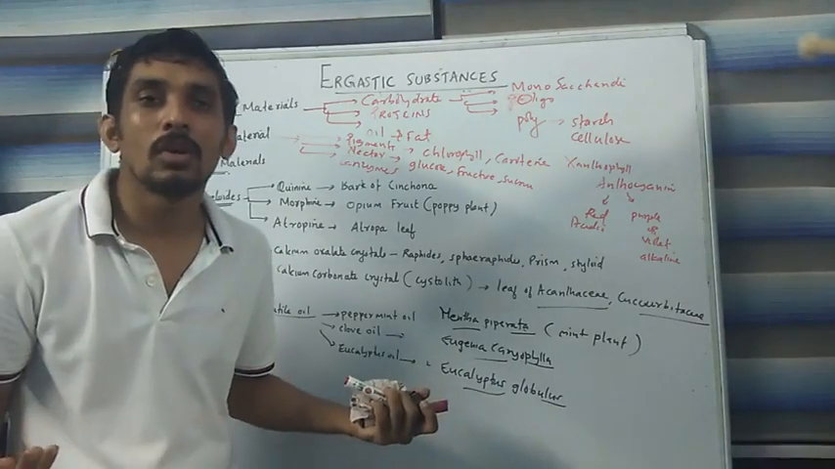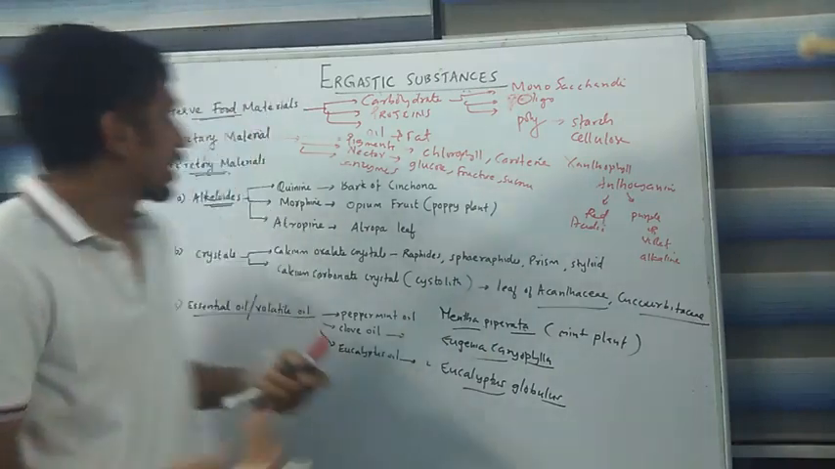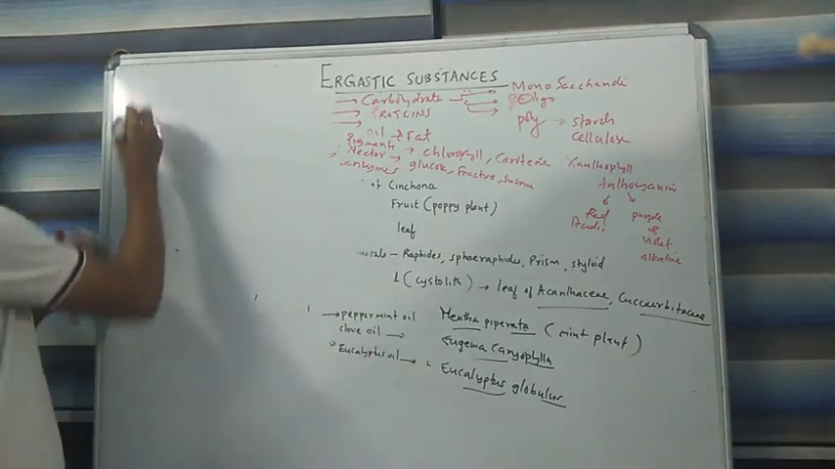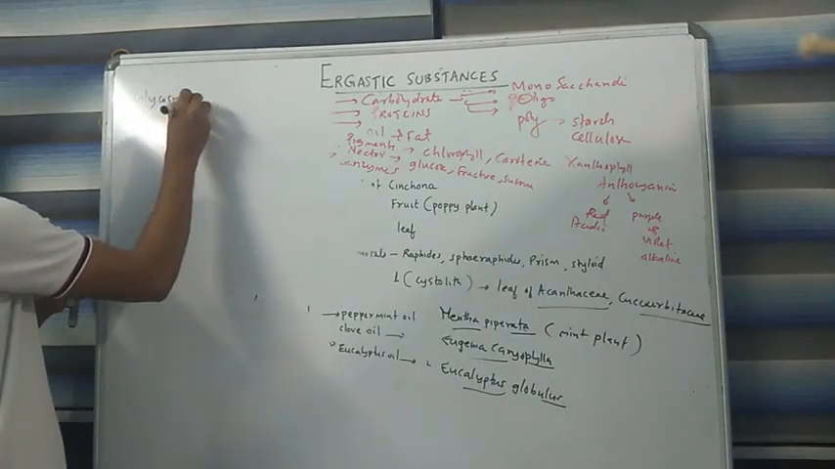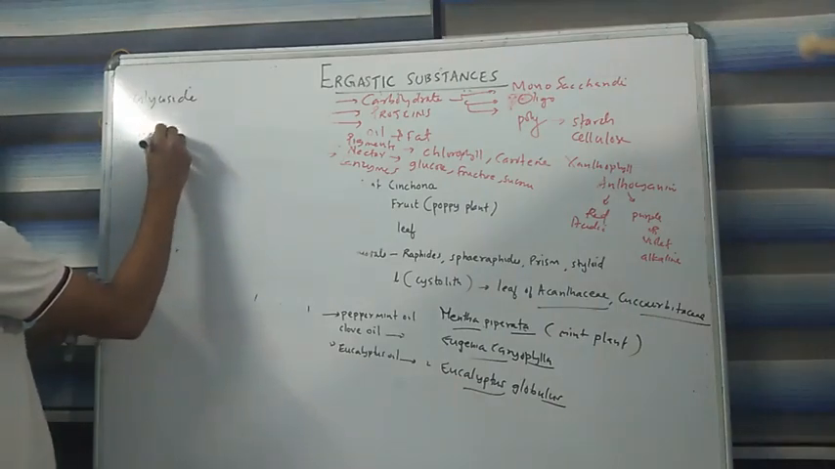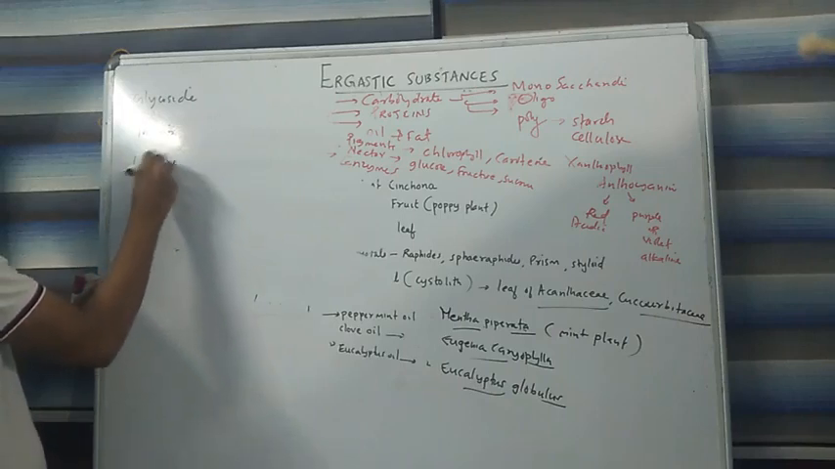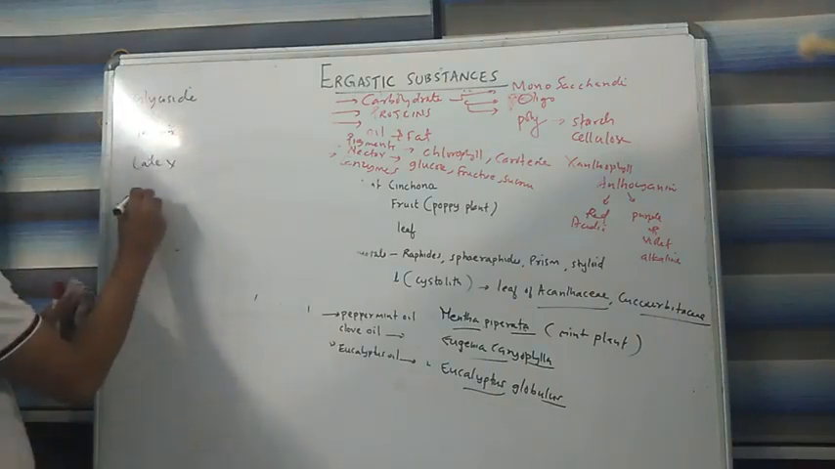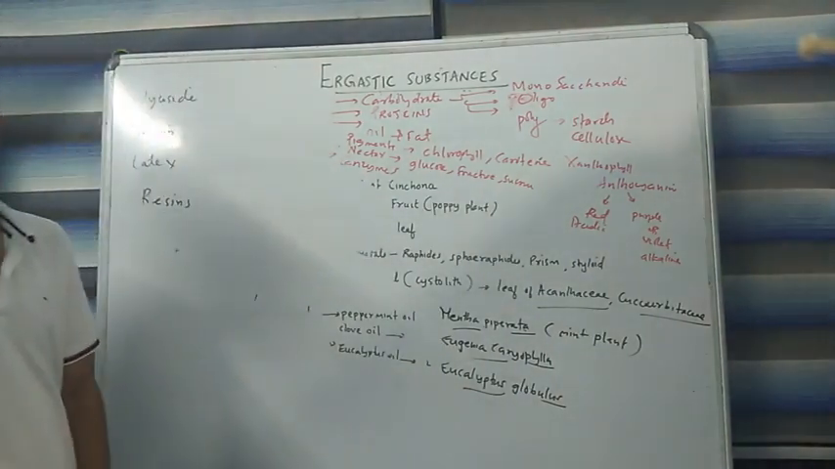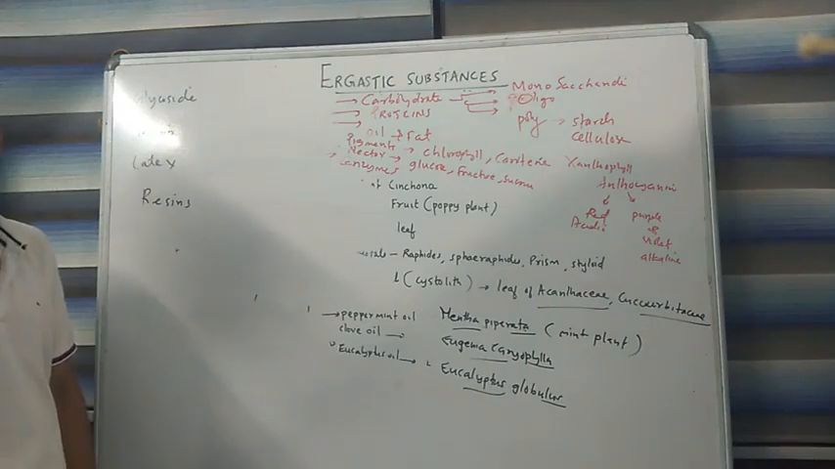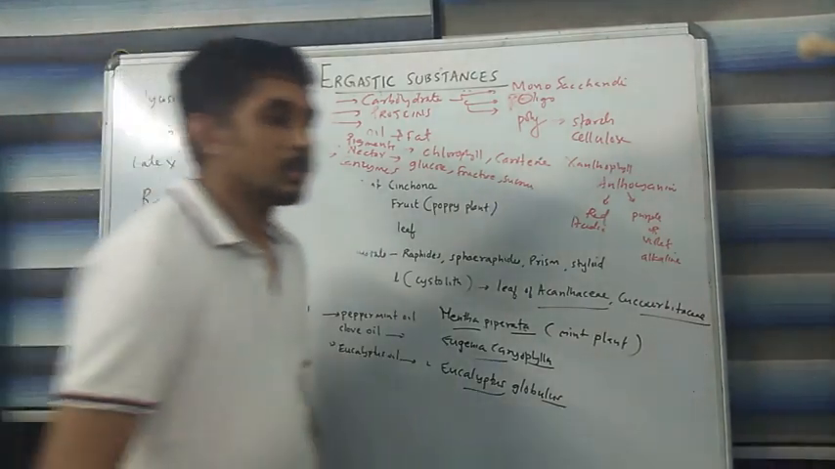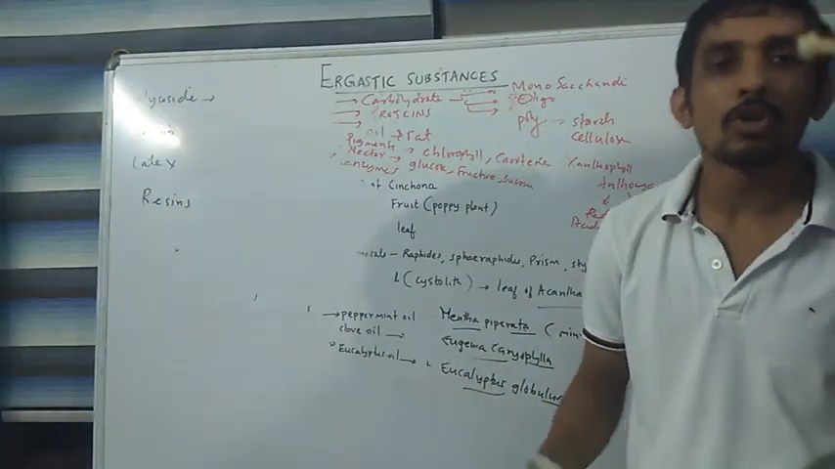For example, the fourth one is called glycoside, the fifth one is tannins, the sixth one is latex, and the seventh one is resins. Like that we have different types of excretory material. Among these, glycoside is a chemical compound containing a glucose molecule, and that glucose molecule is linked with another compound.